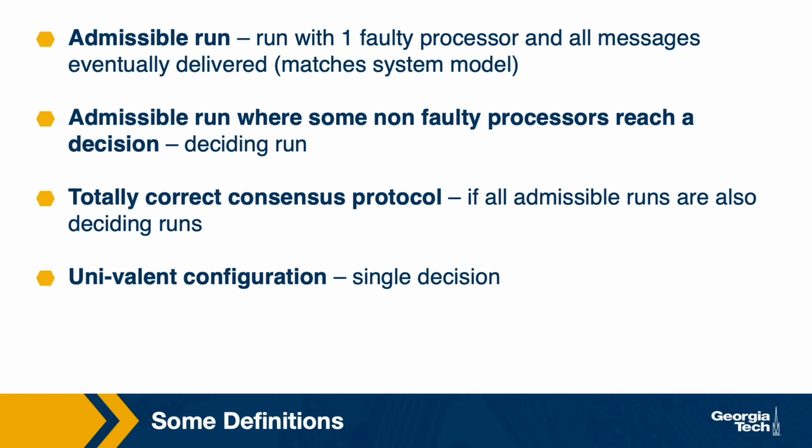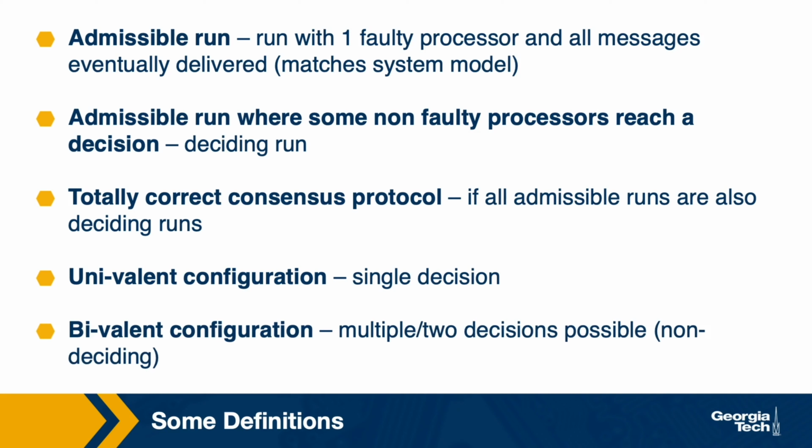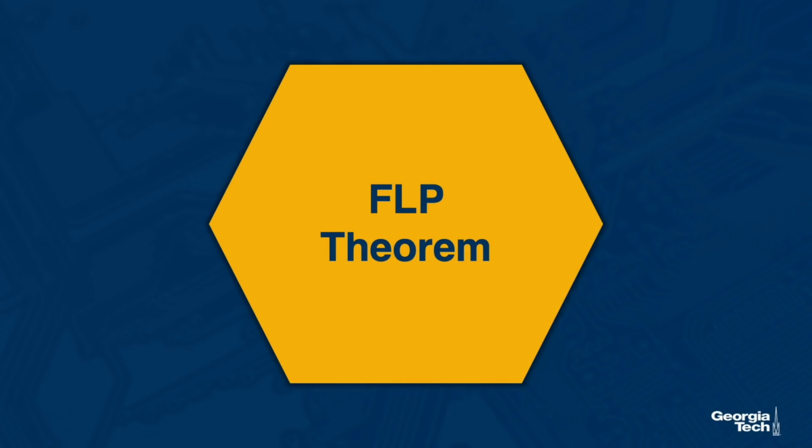A configuration of the system in which the system can reach a single value is called a univalent configuration, and this would be part of a deciding run. A configuration of the system in which multiple, or rather at least two decisions are possible is called a bivalent configuration. This configuration does not match a state of the system where a consensus has already been reached, and so this is still a non-deciding configuration. So armed with these definitions and in the context of the system model, we will now move on to discuss the FLP theorem. Let's finally look at the FLP theorem.